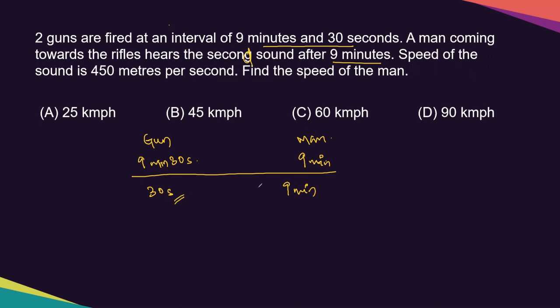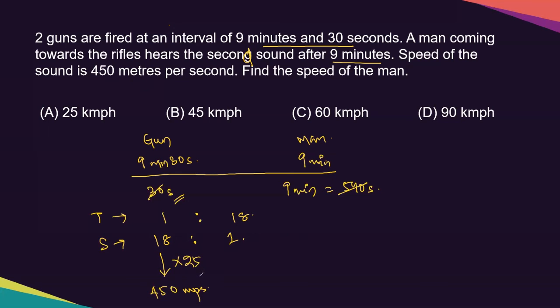But as this is in seconds, we'll convert it into seconds. That will become 540 seconds. Again, the time ratio will become 1:18. Again, speed will reciprocate it, 18:1. Here the speed of the sound is given, 450 meters per second. So this will be around 25. So over here we will also be multiplying 25. It becomes 25 meters per second.